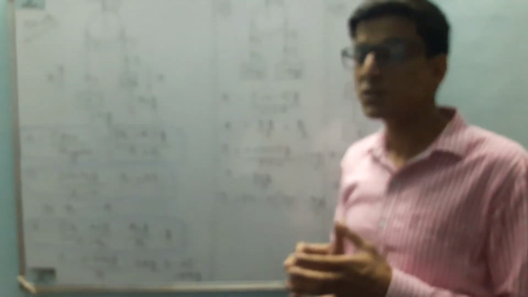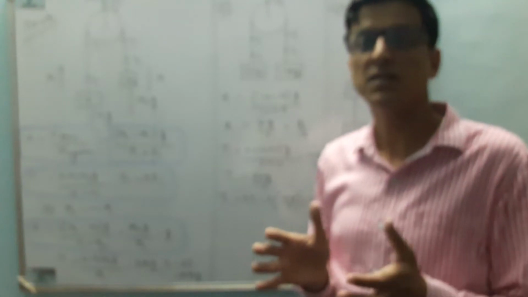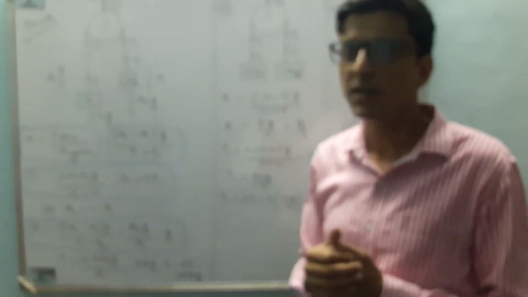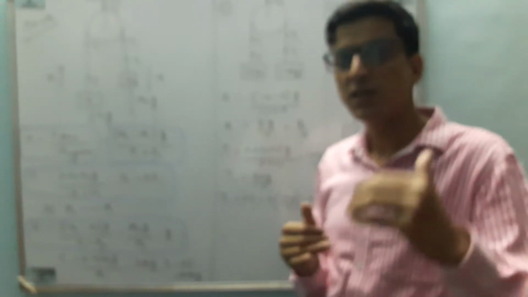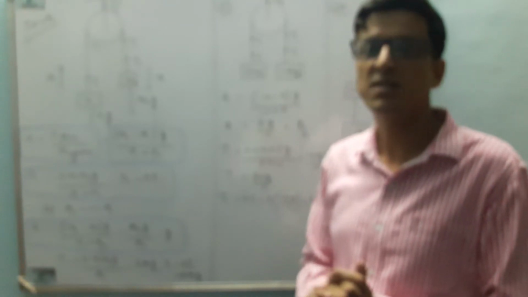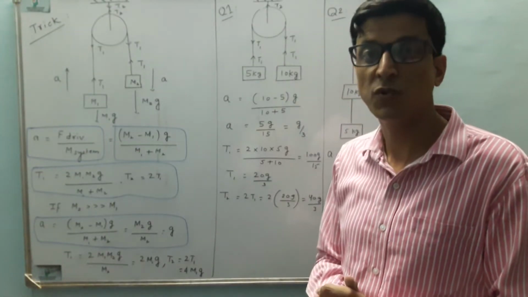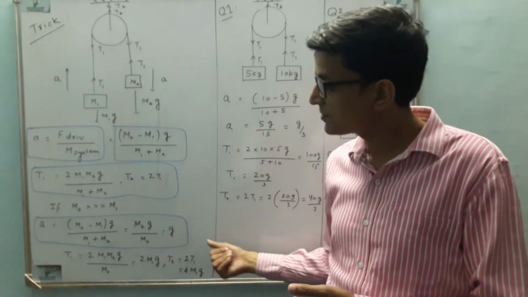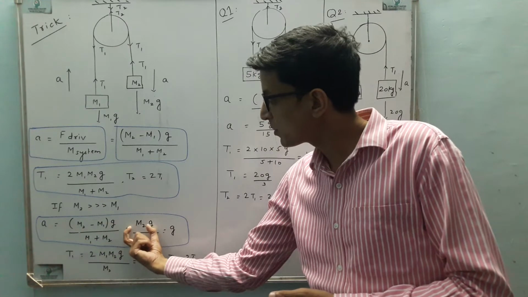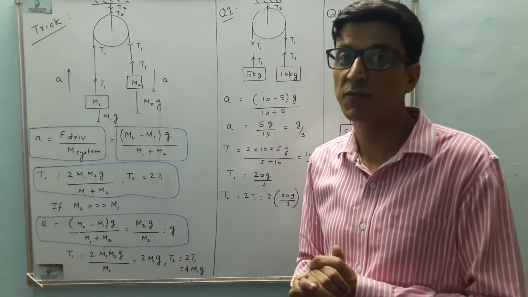Now there is a special case when m2 is very much greater than m1. Just connect an elephant and a rat by a string wound on a pulley. What will happen? Obviously the elephant will move down and the rat will move up with acceleration equal to the acceleration due to gravity. This can be proved mathematically: m2 minus m1 can be approximated by m2 when m2 is very much greater than m1.